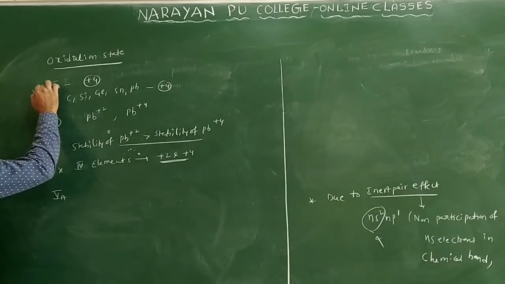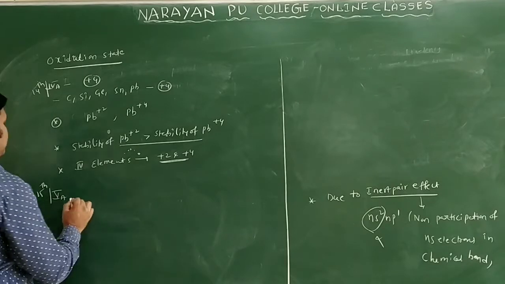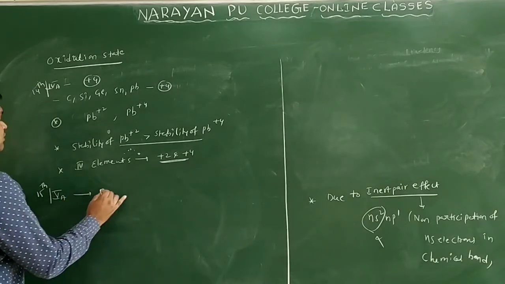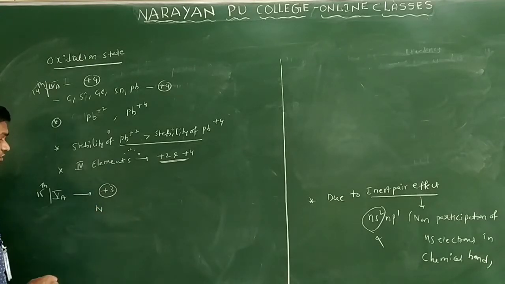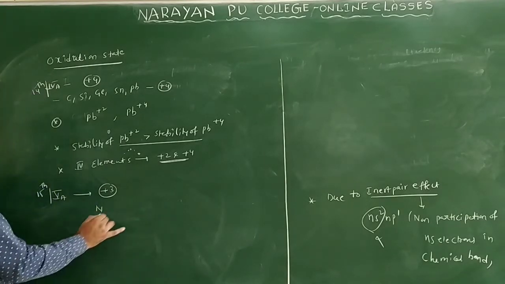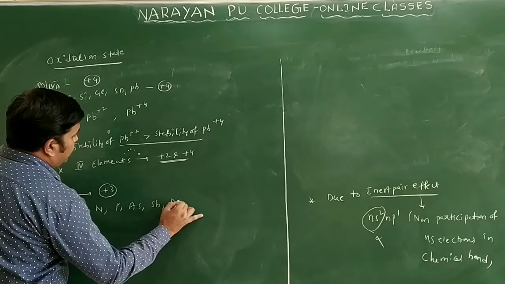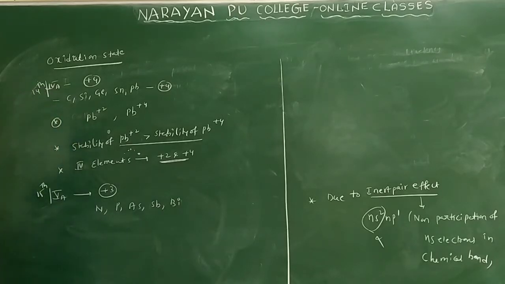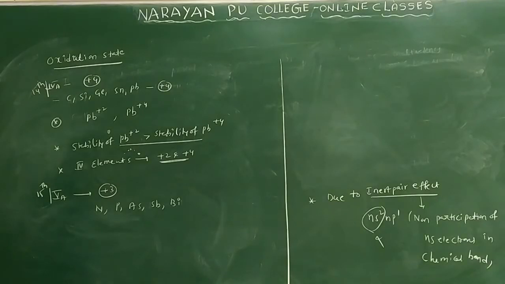Now we have the 5A group elements, or the 15th group elements. The 5A group elements generally show the plus 3 oxidation state. The elements are nitrogen, phosphorus, arsenic, antimony and bismuth. These are the 15th group elements, and they generally show plus 3 and plus 5 oxidation states.